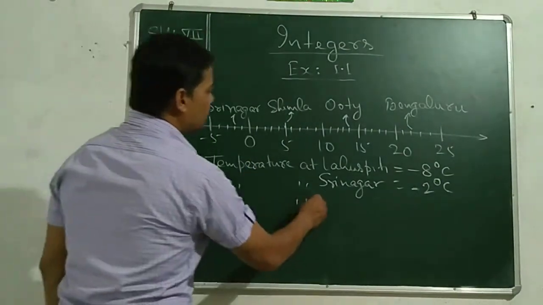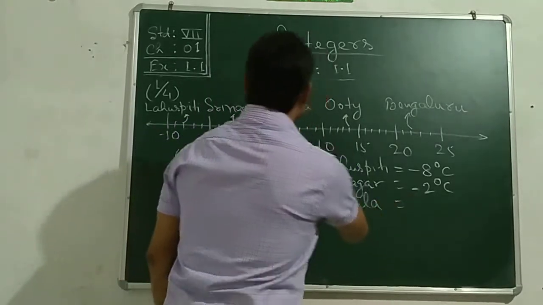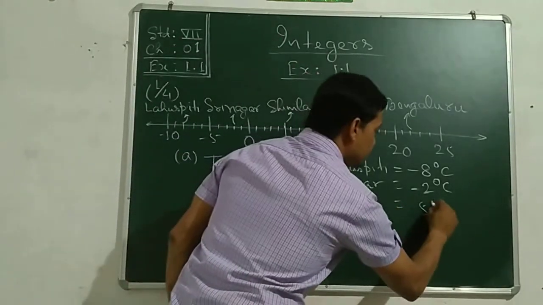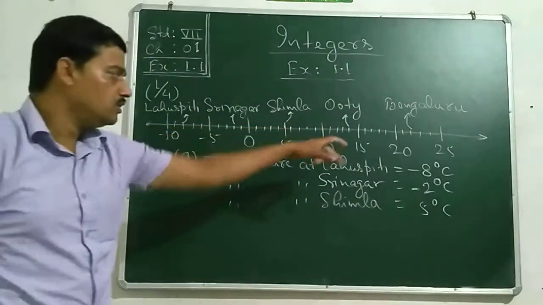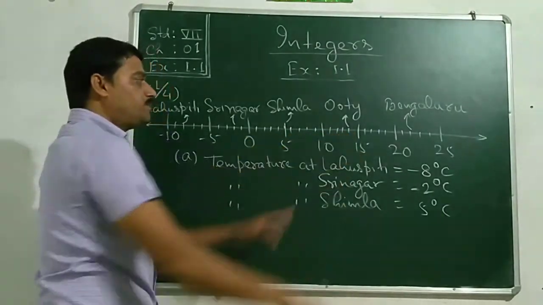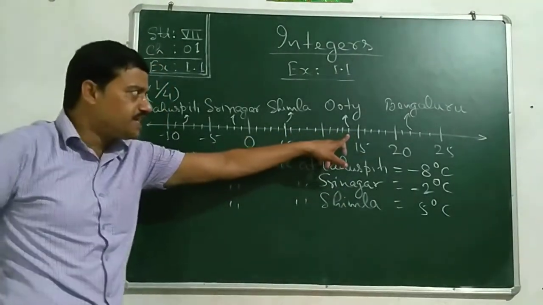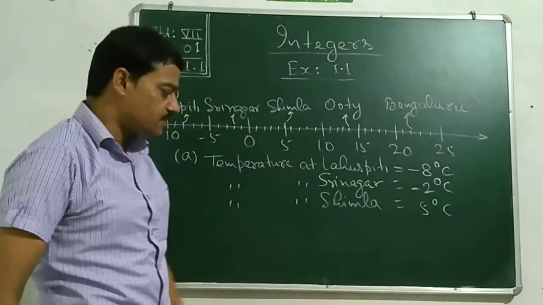Similarly, the temperature at Shimla will be 5 degrees Celsius, and temperature at Ooty, you can write yourself 15. Before the 15 it must be 14 degrees Celsius, and Bengaluru must be 22 degrees Celsius.